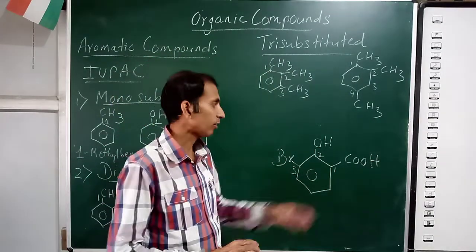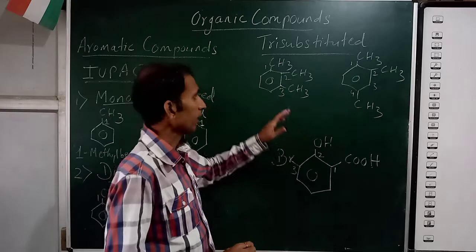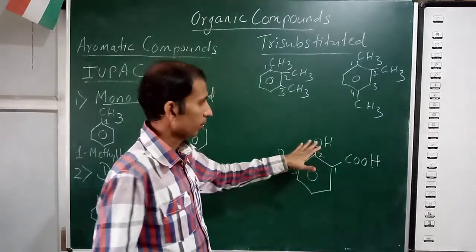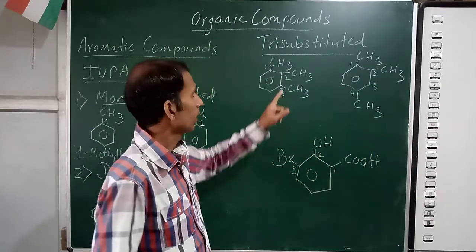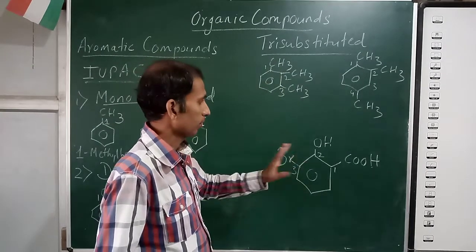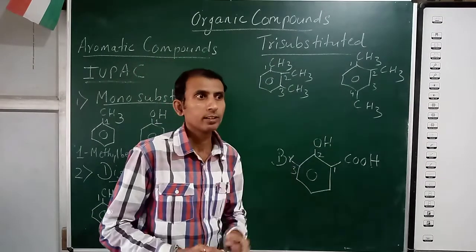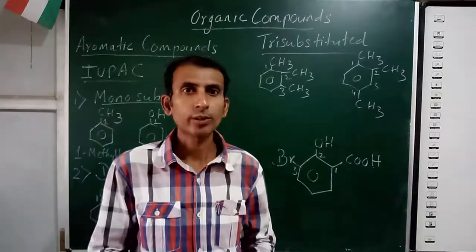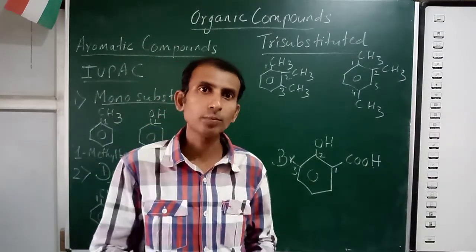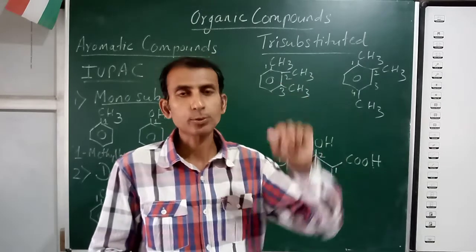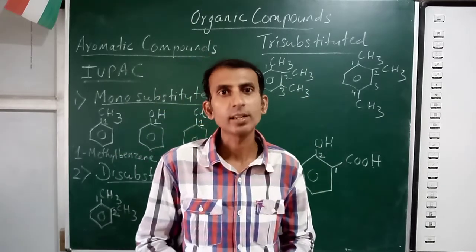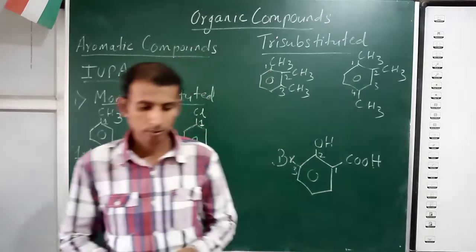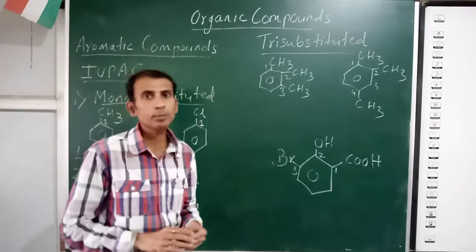Now whenever we have only one functional group like OH, for example, and a methyl group here, and Br and COOH are not there, then the methyl group will be given the priority. So you start numbering from the methyl group and then the second substituent will get the lowest number. So you practice these examples.